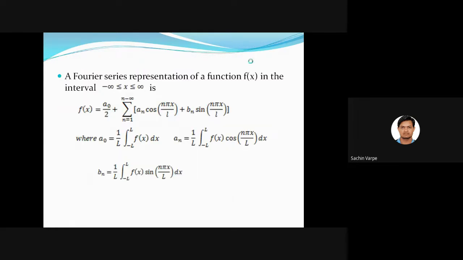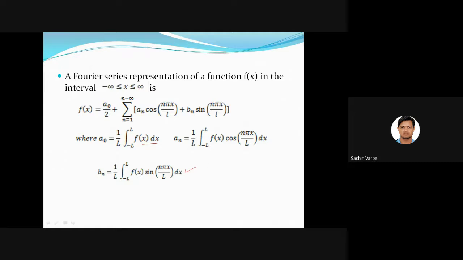So this is the Fourier series representation in the interval -l to l or 0 to 2l, with a0 equal to 1 upon l integral from -l to l of f of x dx, and an equal to 1 upon l integral from -l to l of f of x cos(n pi x by l) dx, and bn.